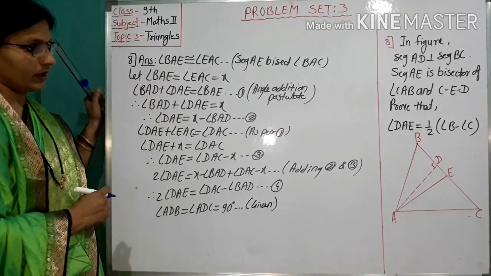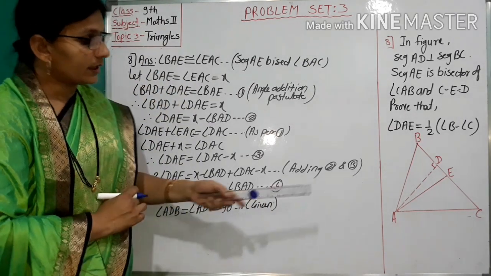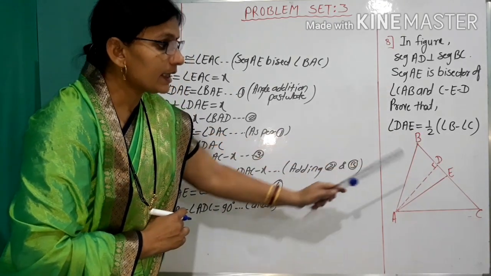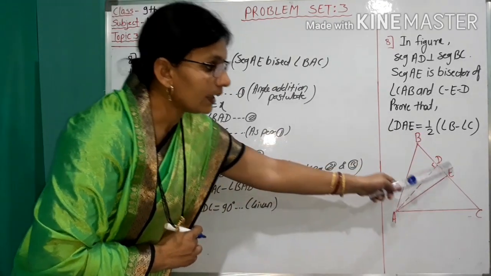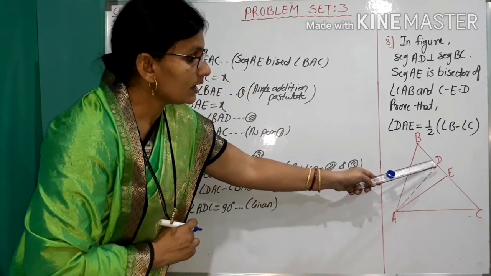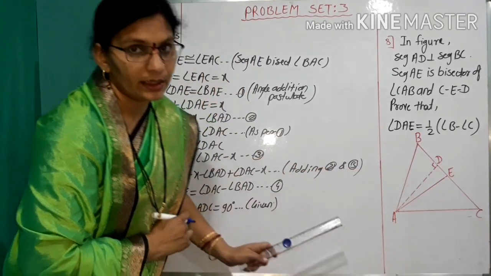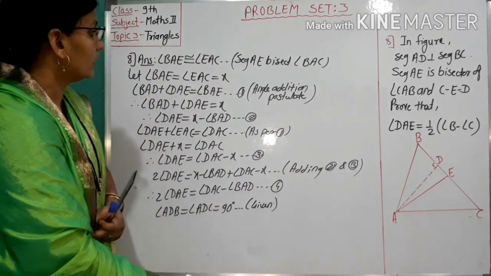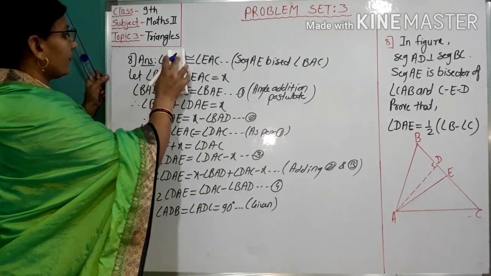Given. Then observe that angle ADB is an exterior angle of triangle ADC, and an exterior angle is equal to the sum of its remote interior angles. Theorem of remote interior angles. So I write down here.